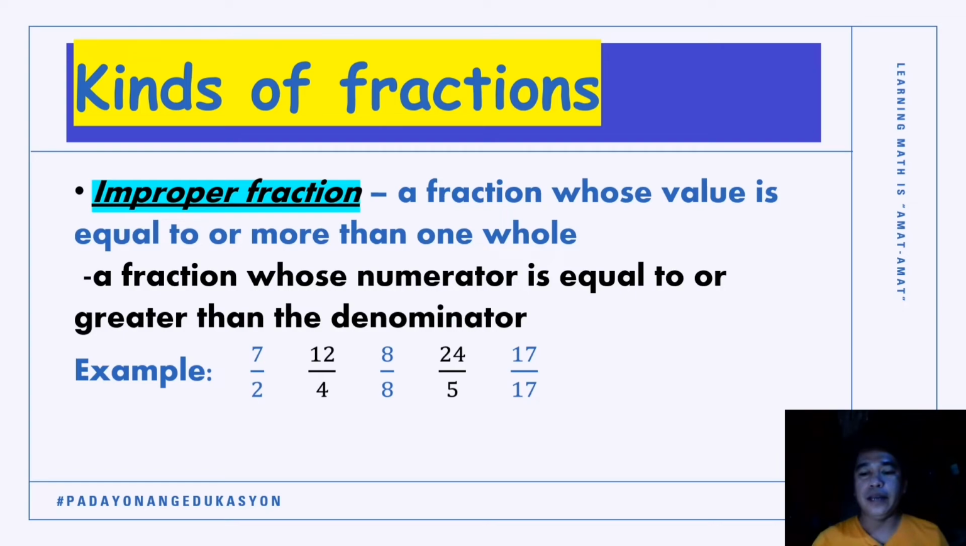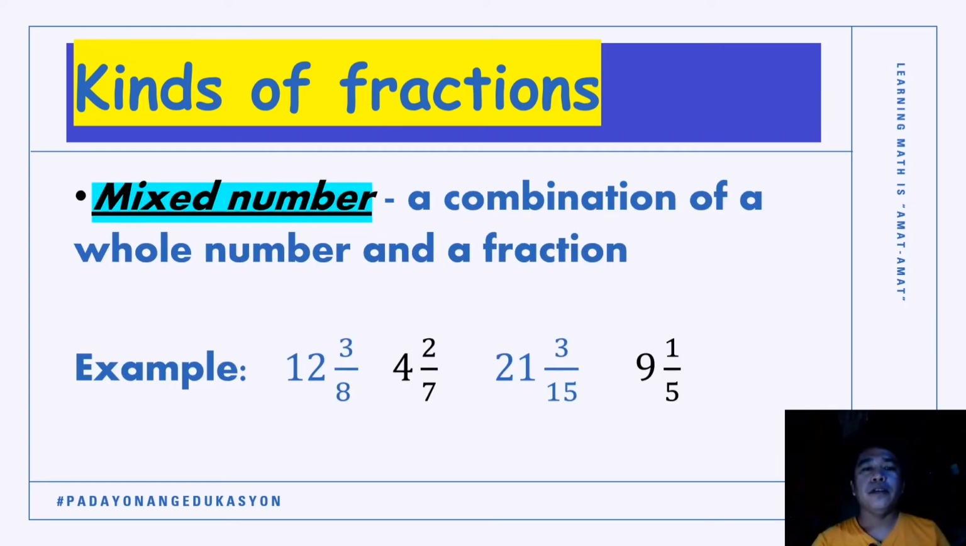The third kind of fraction is mixed number. We call it mixed number. From the word itself, mixed, meaning samo siya. So how would we define mixed number? Mixed number is a combination of whole number and a fraction. So may whole number kag may fraction, tawag sina mixed number. Hindi malipat nga kung may whole number gani kag may fraction, tawag sina mixed number.